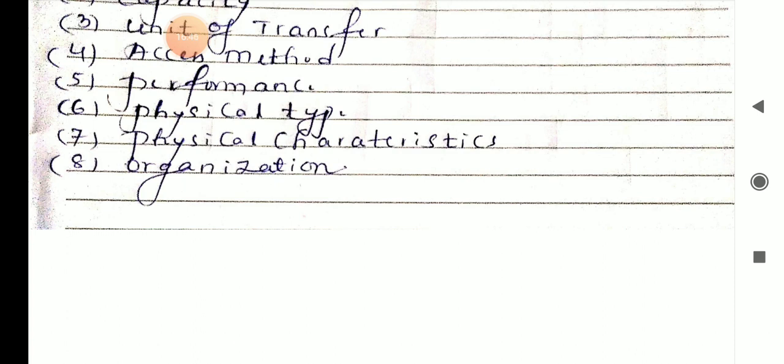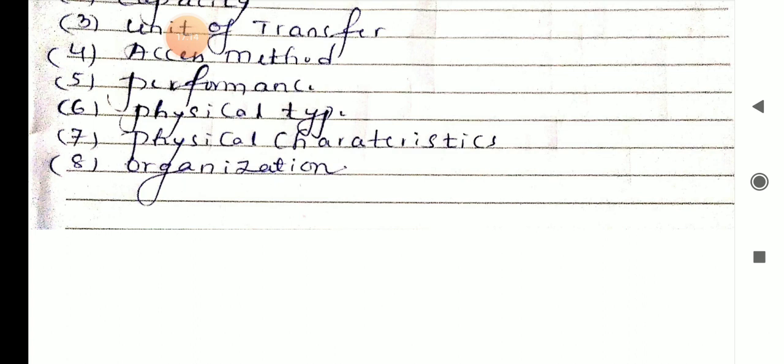Next one is the physical characteristics. Again, in physical characteristics, it comes under volatile and non-volatile. If a memory device continues to hold data even if power is turned off, the memory device is non-volatile, else it is volatile. We will discuss volatile and non-volatile memory in a detailed way.